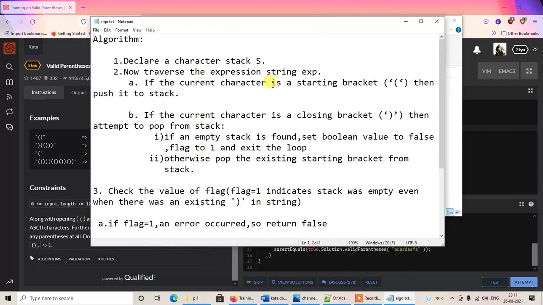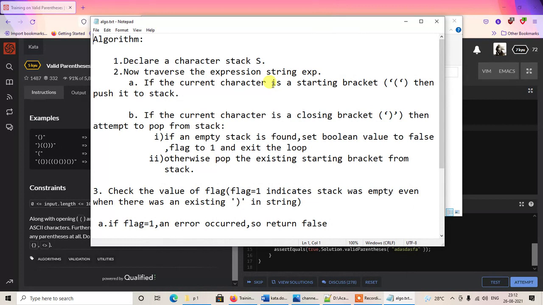The advantage of using a stack is that whenever we encounter an opening bracket, we'll push it onto the stack, and when we encounter its corresponding closing bracket, we'll attempt to pop the previously pushed